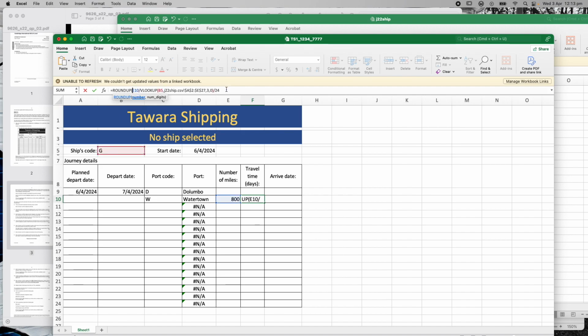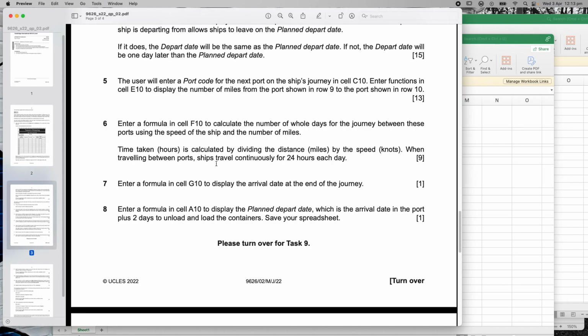brackets, I'm just putting back the bit that I just took off. Comma 0, close the bracket, hit enter. There we go, it's rounded it up. So that's it, that's question 6 completed.